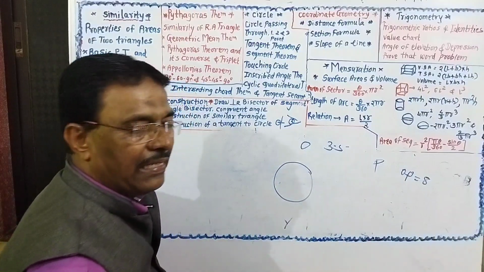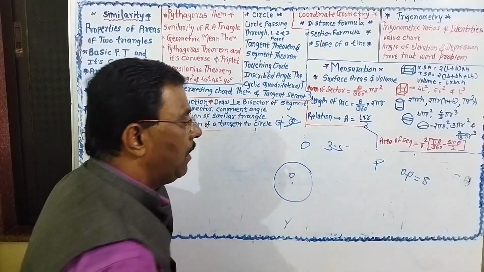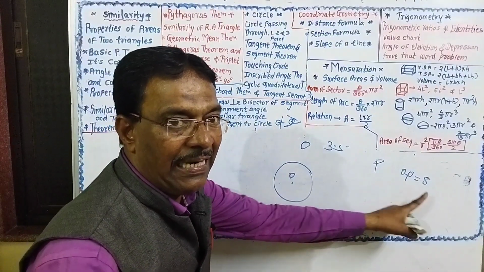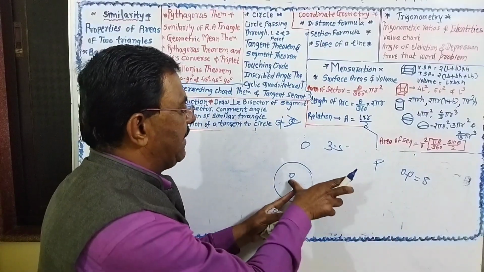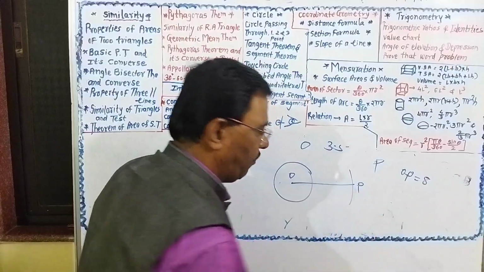Draw a circle having radius 3.5. Suppose this is the center. We want to take a point P at a distance of 8 cm from the center. So measure 8 cm, draw an arc, join this. This is the point P.